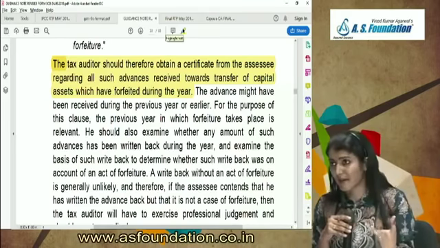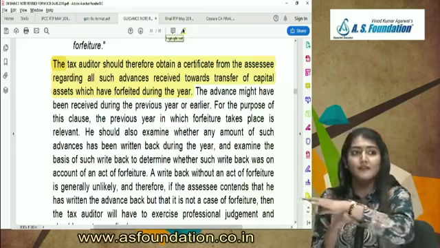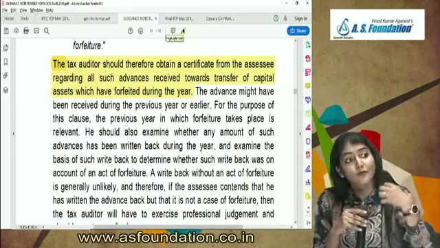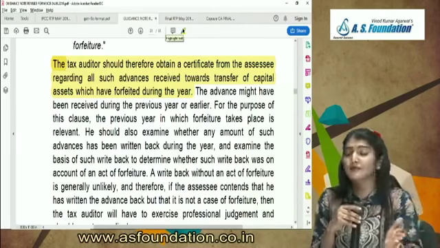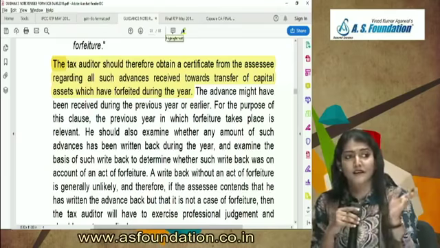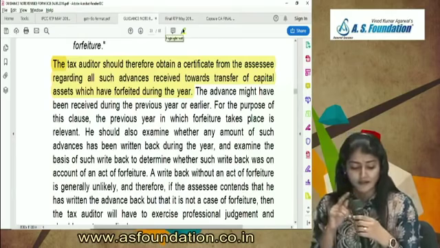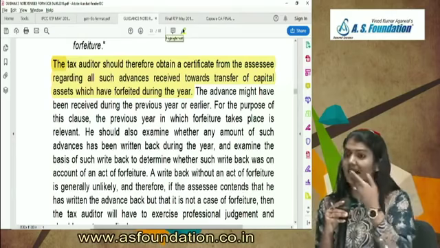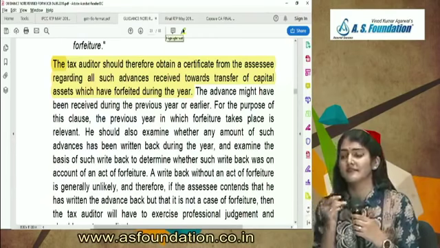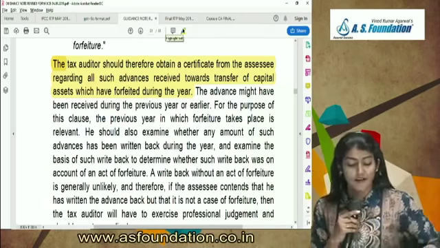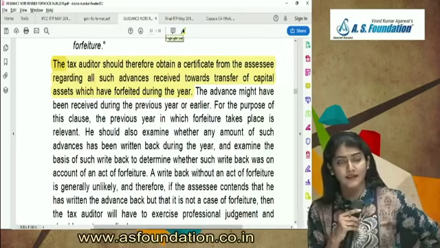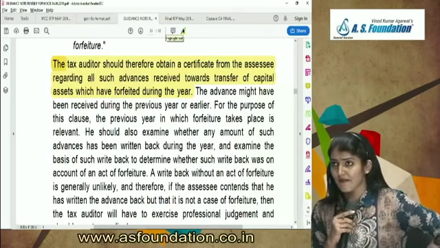I just gave you that example. You gave me an advance and the transfer could not take place. If I do the forfeiture of that advance, then that has to be shown as income from other sources under 56(2)(ix). Copy down this sentence. This is in the guidance note for tax audit issued by ICAI. Did everybody understand 56(2)(ix), income from other sources?